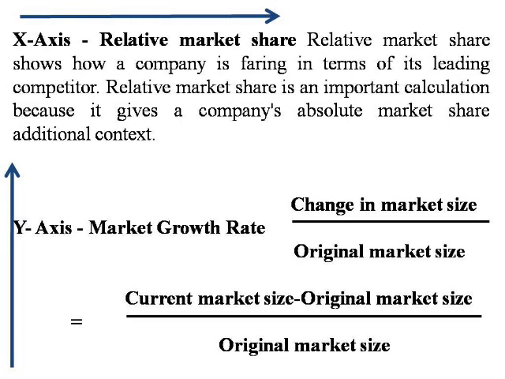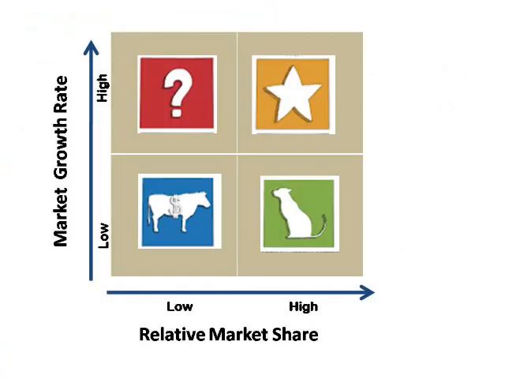The market growth rate is the change in market size over the original market size. The change in market size is calculated as current market size minus original market size, over original market size. So it gives you the rate of market growth.